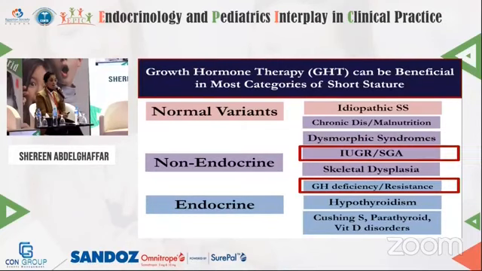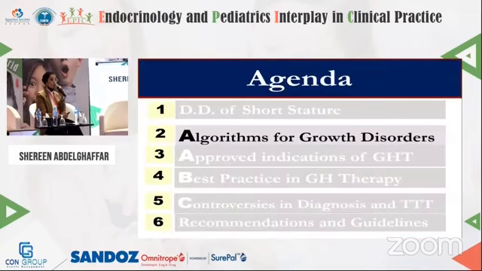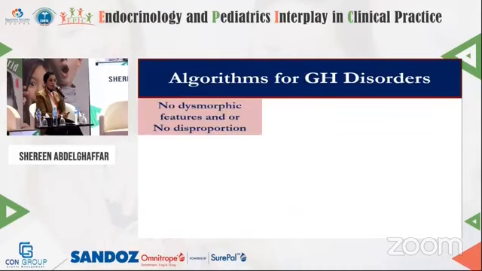Most of these etiologies respond to growth hormone therapy. All of these which are in the red boxes. So, what are the algorithms for growth disorders?